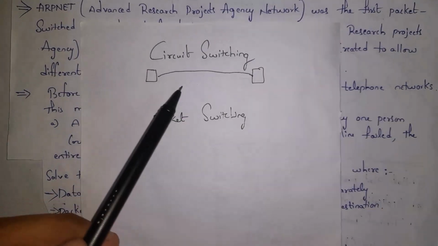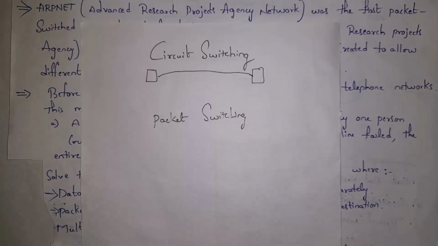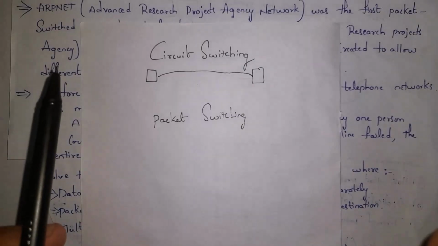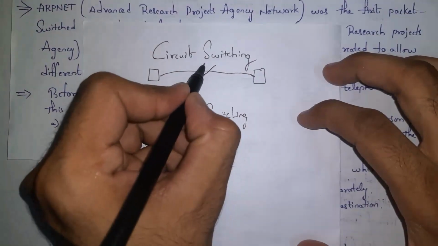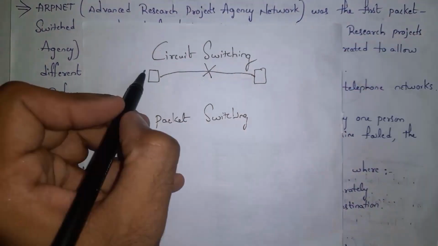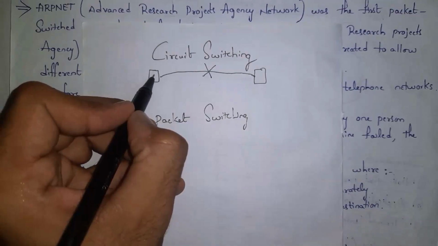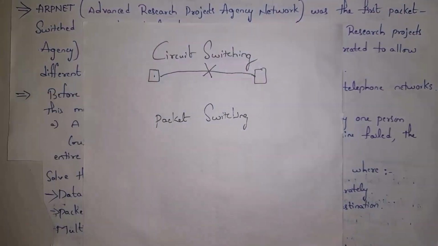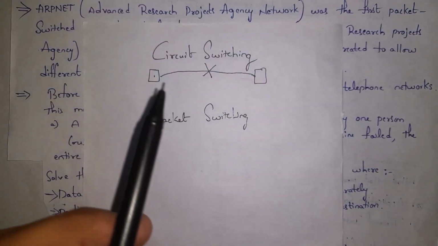In circuit switching, that is, in older landlines, data is transferred very slowly and continuously. And if there is any cable break, the entire connection will be lost. And by using circuit switching, we can communicate with only one person at a time. So old landline phones are examples of circuit switching.